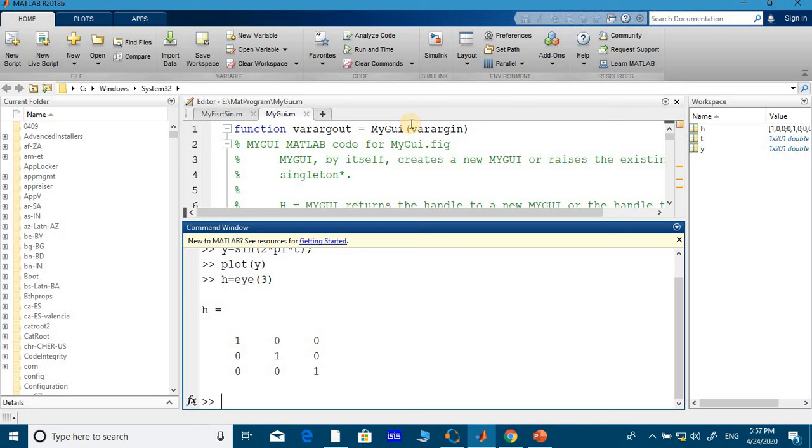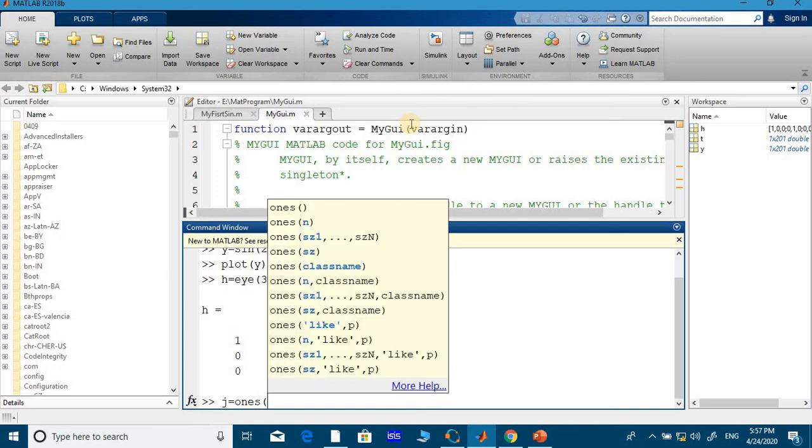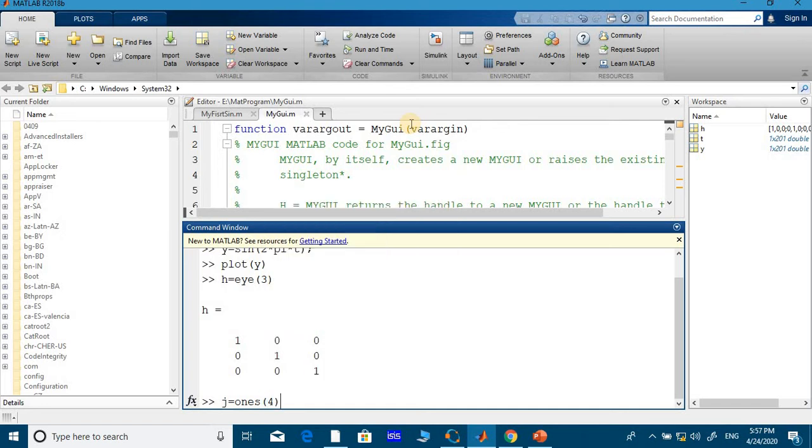At the same time you need an all-ones matrix, say for example j equal to ones of 4, I think 4 or 5, whatever it may be. It prints all the values, 4 by 4. This is the 4 by 4 ones matrix.